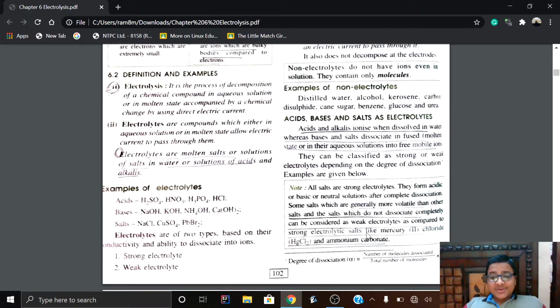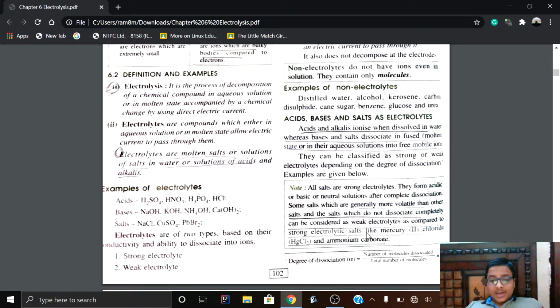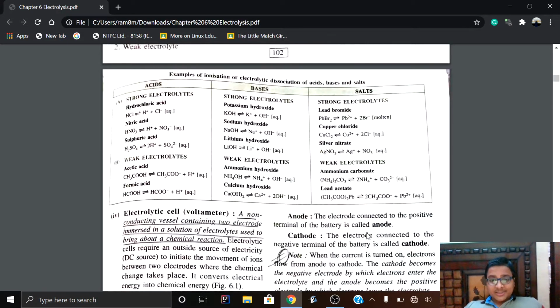These are known as weak electrolytes because they do not dissociate completely. They can be compared: strong electrolytes include mercury chloride, HgCl2, and the weak electrolytes, on the next page, are CH3COO2Pb, that is lead acetate, and ammonium carbonate, (NH4)2CO3, that is, they do not dissociate completely in their aqueous or molten state.